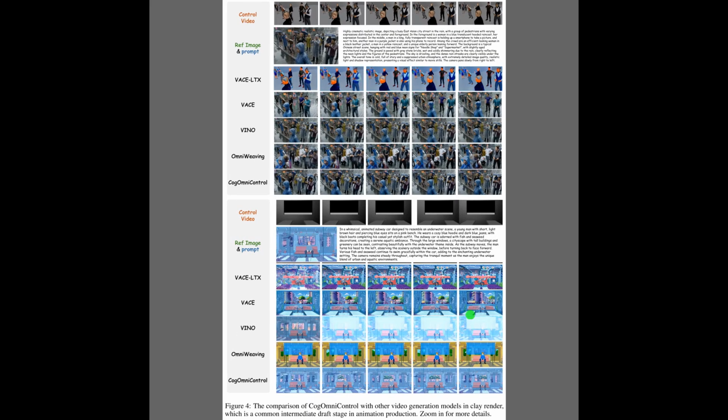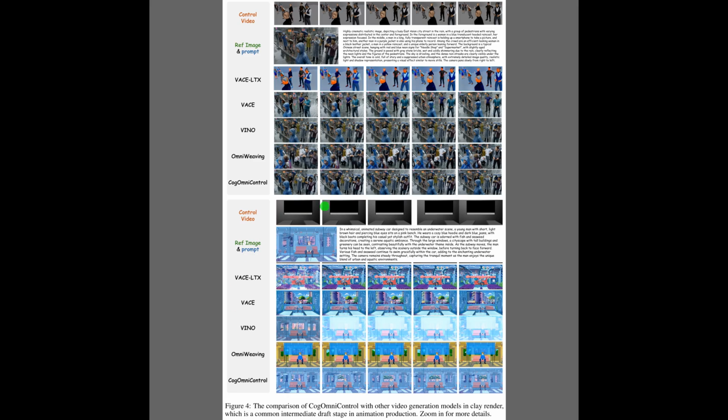Figure 4 presents a visual comparison under clay render conditions, which are simplified grayscale 3D models used in early animation stages to test character movement before adding colors or textures. In the top panel, several open-source models try to synthesize a complex rainy street scene guided by a dynamic 3D sequence. While models like VACE or VINO lose character identity or fail to generate realistic textures, CogOmniControl preserves both the rain reflections and characters beautifully.